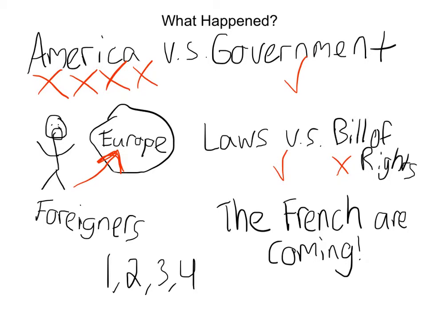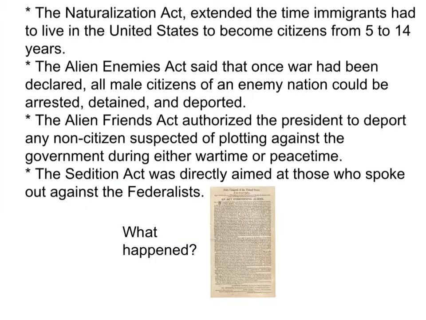Rumors of a French invasion frightened the Americans. The Federalists quickly passed 4 laws to keep the United States protected from the possible attack of the French. The 4 Alien and Sedition Acts were the Naturalization Act, which extended the time immigrants had to live in the United States to become citizens to anywhere between 5 and 14 years. Since most immigrants favored the Republicans, delaying their citizenship would slow the growth of Jefferson's party.